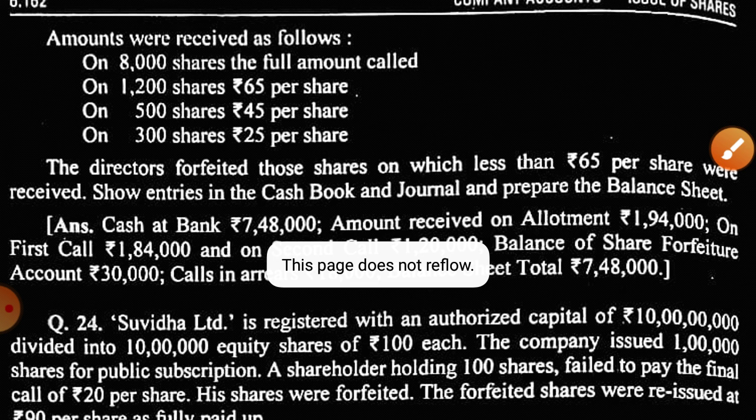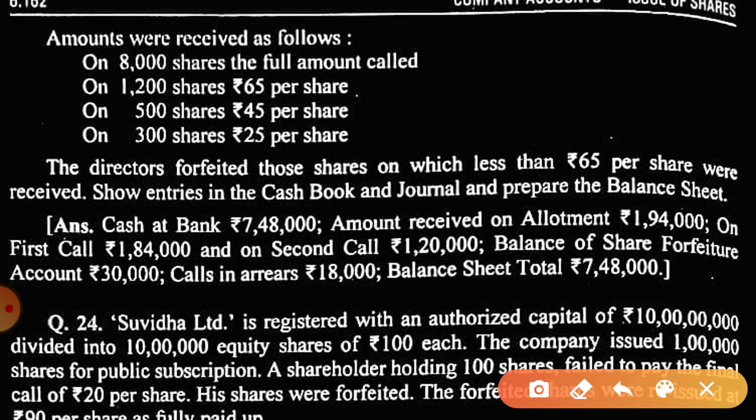Amount received are as follows. On 8,000 shares we got the entire amount, on 1200 we got 65. See how this came to 65. That means they are paying at the time of application, allotment and first call, but not at the second call. Is this clear? On 500 shares, 45 per share.